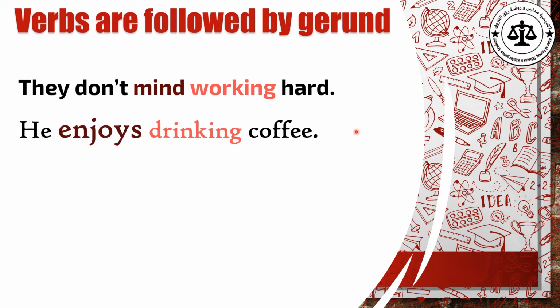Look at this example. He enjoys drinking coffee. So here we added an s because we have "he". The main verb always depends on the structure of the sentence or the tense. This is what we already know. So here we have enjoy. Enjoy is the second verb that is always followed by a gerund, whereas the gerund is drinking.